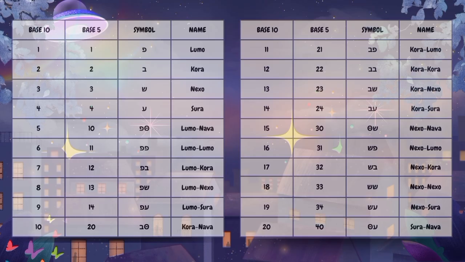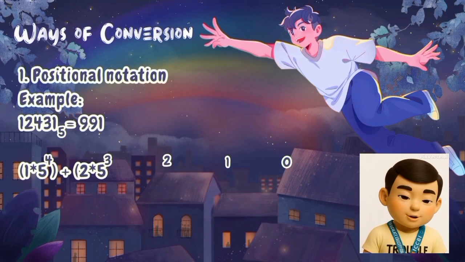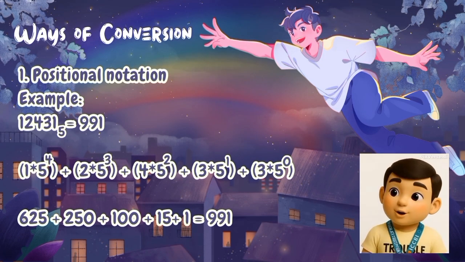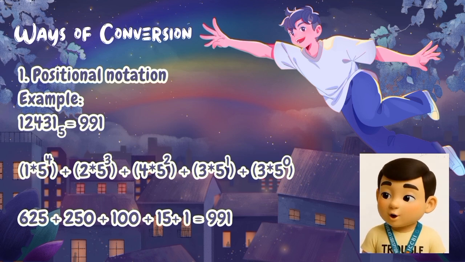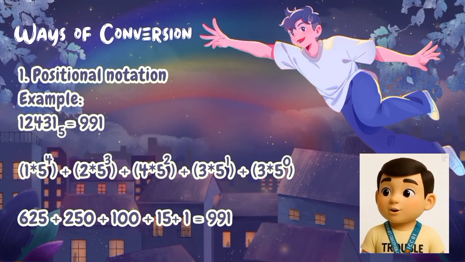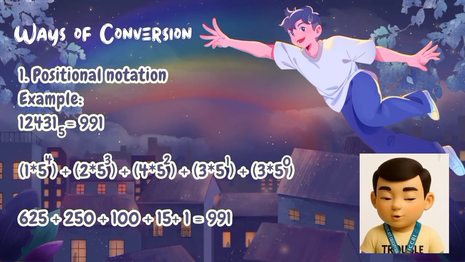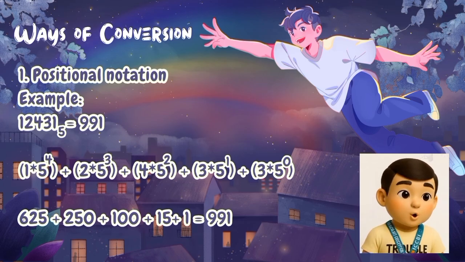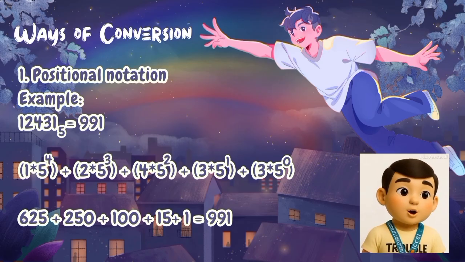Ways of conversion from base 5 to base 10. So first on the list is the positional notation, and we are very familiar with this computation. In our example, we have 12,431 base 5, and we're going to convert it into base 10. In positional notation, let's remind ourselves how to find the possible exponents we're going to use: let's count the number of digits of our example. Here, we have 5 digits. Let's subtract 1 so that we can start with 4 as our first exponent.